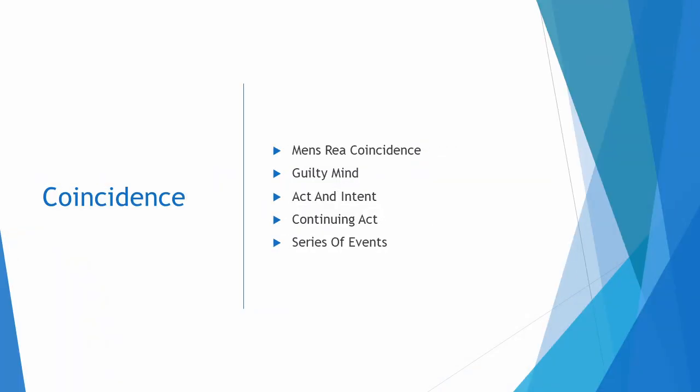The coincidence of mens rea and actus reus means that the guilty mind and the criminal act must occur together for an offence to be established. A continuing act is when the actus reus and the mens rea occur at the same time, as shown in Fagan v Metropolitan Police Commissioner. A transactional act is where there is a clear series of events and the mens rea is formed at some point in the series of events, as shown in Thabo Meli.